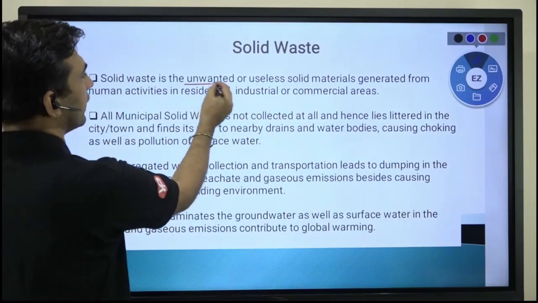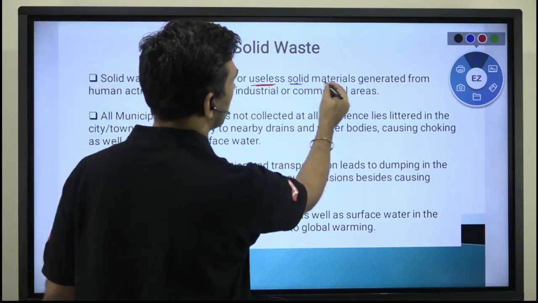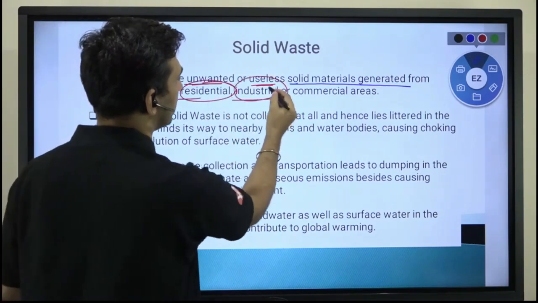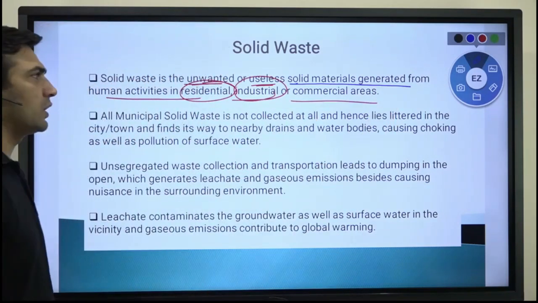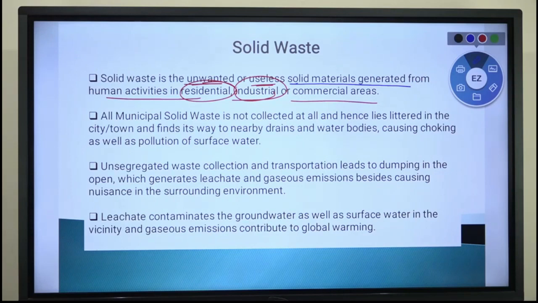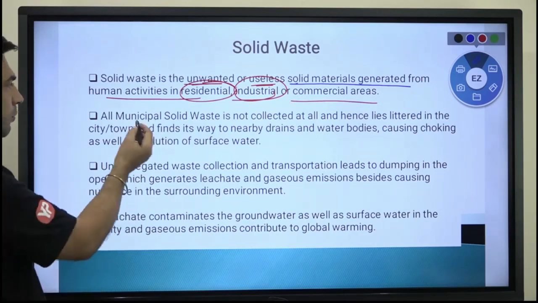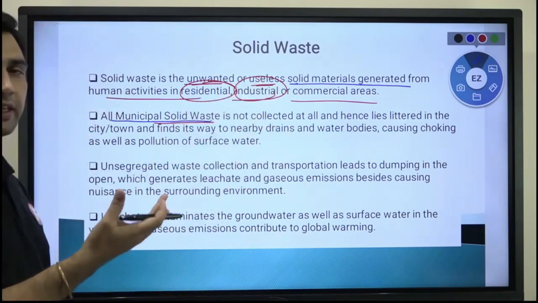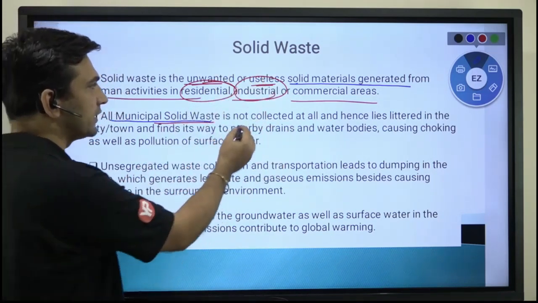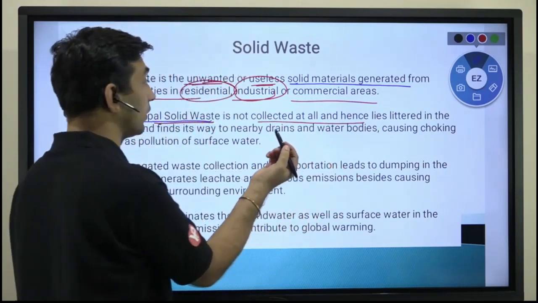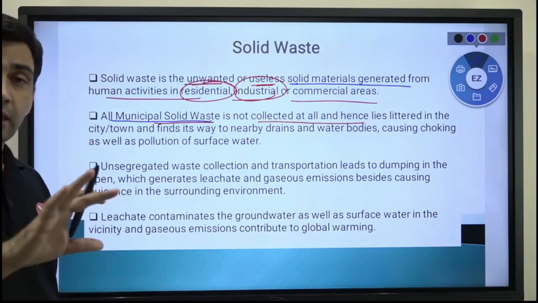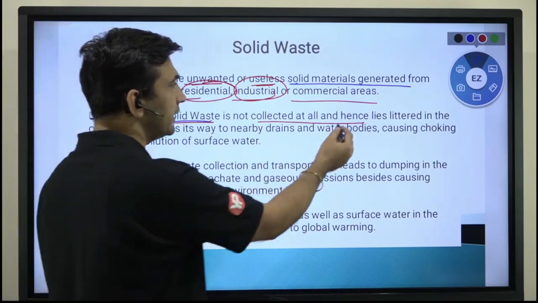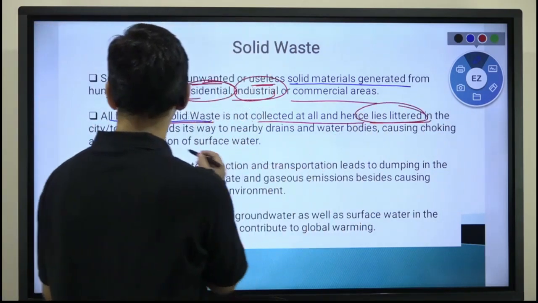Solid waste is unwanted, useless, जो आपने discard कर दिया, solid material generated from human activities. It could be residential, it could be industrial or commercial area, it can originate from any one of these areas. And most commonly जो आपका municipal solid waste है, household या आपका जो municipal area है या आपका city area है, that is collected, is not collected at all. बहुत सारा तो waste collect हो भी जा रहा है but उसमें कुछ portion जो है that is not at all collected and hence it lies littered in the city town.